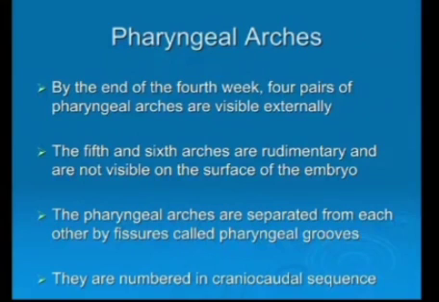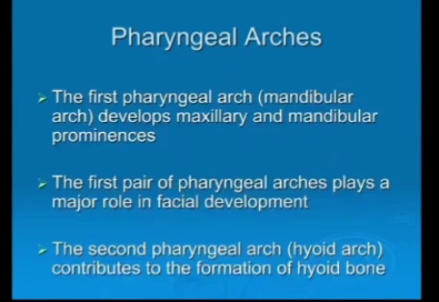The pharyngeal arches are separated from each other by fissures called pharyngeal grooves. They are numbered in craniocaudal sequence. The first pharyngeal arch, also known as the mandibular arch, develops from maxillary and mandibular prominences.